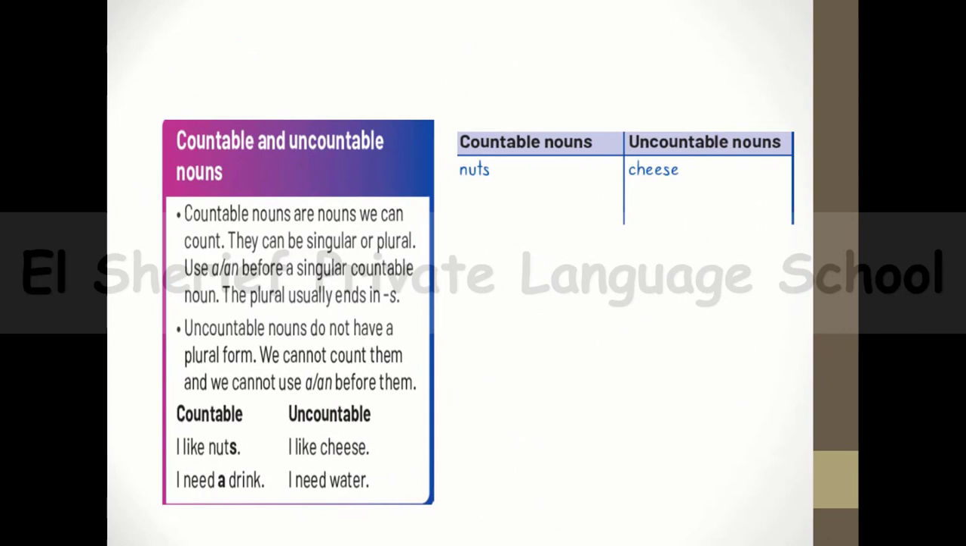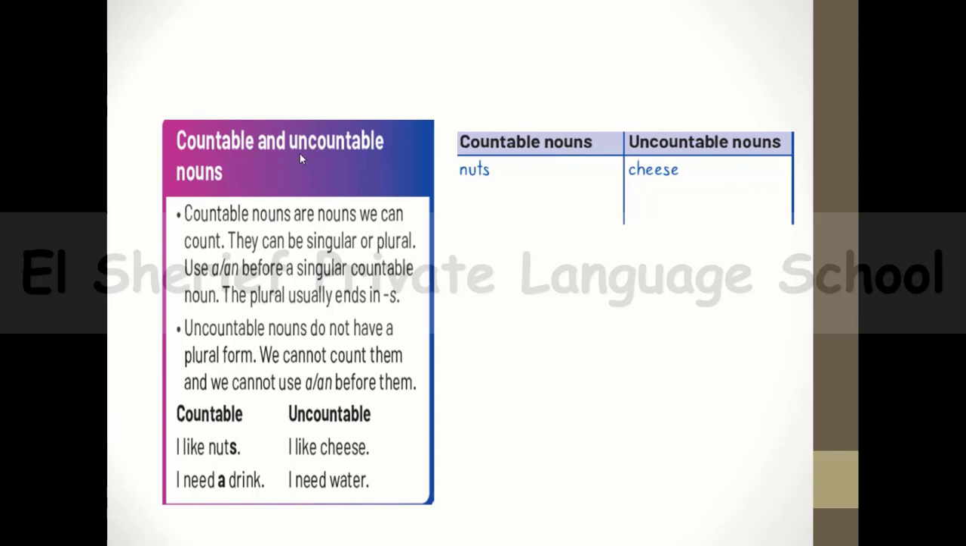Now guys, we have the countable and uncountable nouns. Countable nouns, as you know, are nouns we can count. They can be singular or plural. We have to use a or an before a singular countable noun, and the plural usually ends in s, but not in all cases, because we have some plural nouns which are odd, like ox, oxen, like mouse, mice, like man, men, like person, people, and also these are countable nouns. Okay, so this is the countable noun.